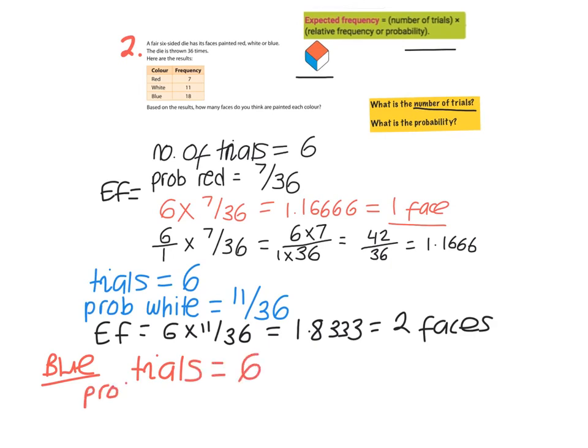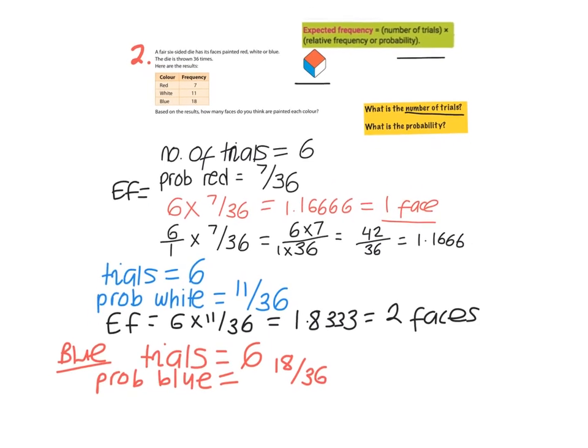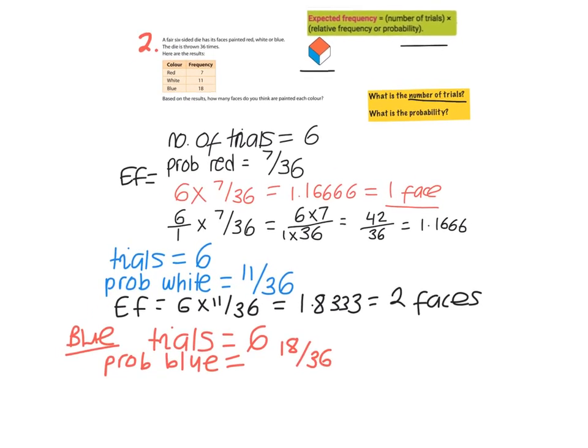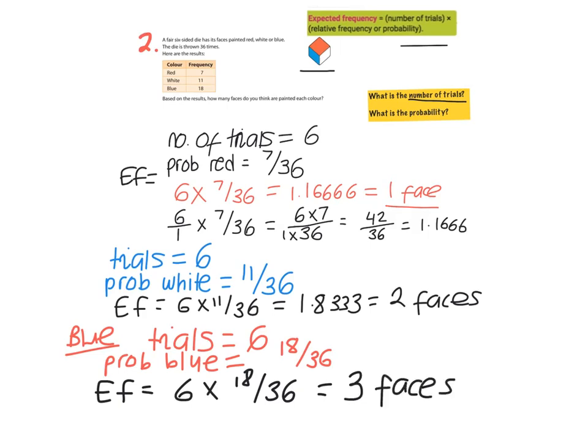The probability of blue is 18 over 36, because when they threw the dice 36 times, it landed on blue 18 times. So our expected frequency is the number of trials, 6, by 18 over 36, which gives us 3 faces. And then 3 faces plus 2 faces plus 1 face gives us 6 faces. And that's our final answer.